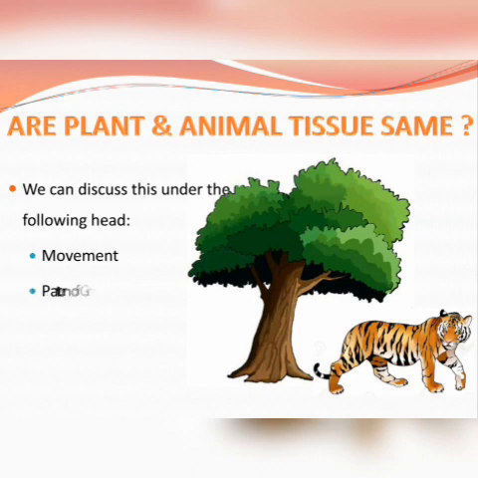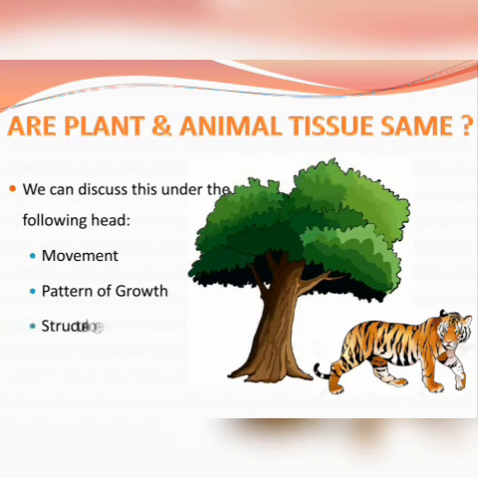Next is the pattern of growth. In plants, it is seen that the growth continues throughout life, whereas in case of animals, the growth seems to come to rest after a certain span within their life.